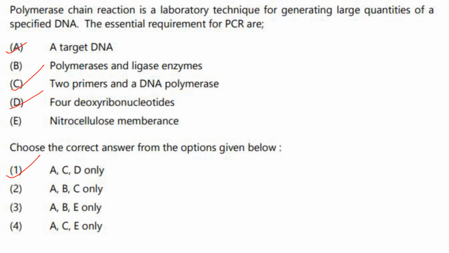The essential requirements for PCR are, yes, you need a target DNA. Polymerases, yes. You need ligase, no. So B is not correct. Two primers and a DNA polymerase, yes. C is correct. Four deoxyribonucleotides, yes. Nitrocellulose membrane is not needed in PCR. It is required in Southern blotting and Northern blotting. So A, C, D only are the right answers. So the answer is option 1.